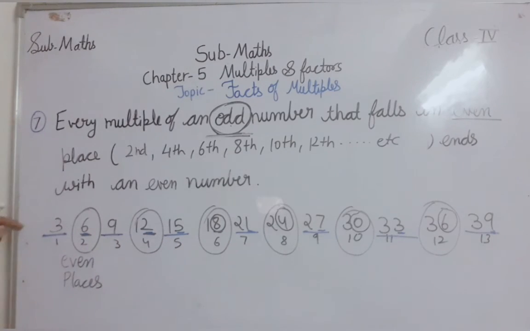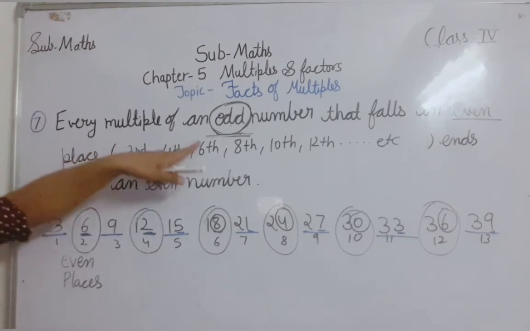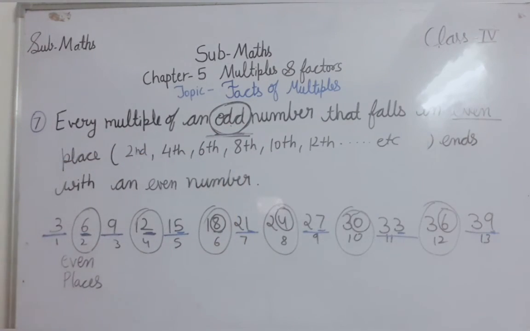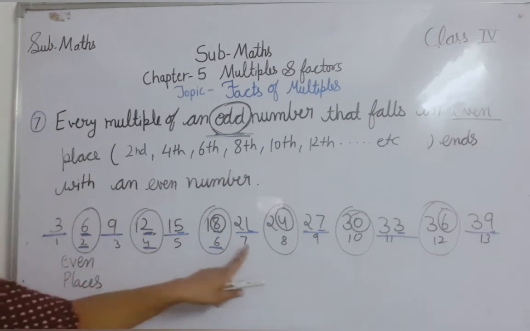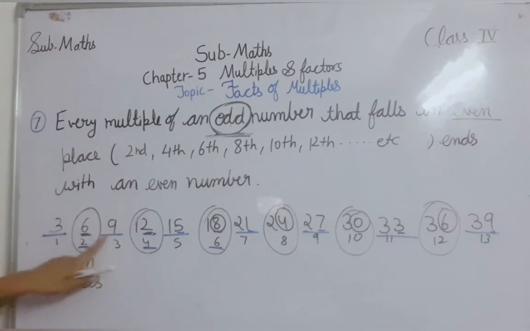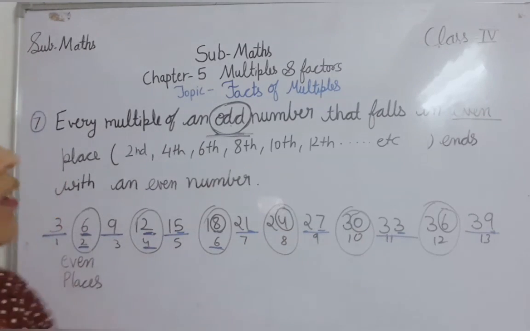So both rules, 6 and 7, apply only for odd numbers. If we are talking about any odd number, what are facts 6 and 7? The multiples of any odd number, if you see the even number places, always end with an even number. If you see the odd number places, always end with an odd number. So these are the interesting facts about the multiples.